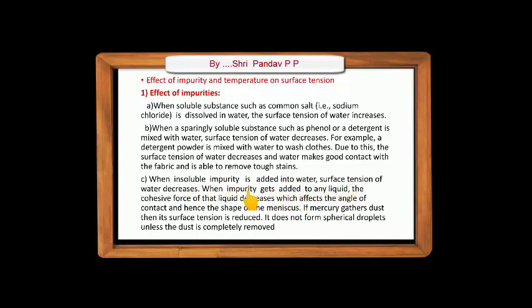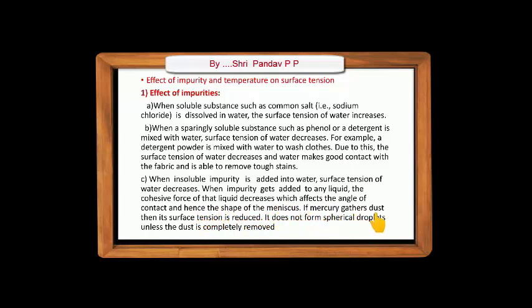When impurity is added to a liquid, the cohesive force of that liquid decreases, which affects the angle of contact and hence the shape of the meniscus.